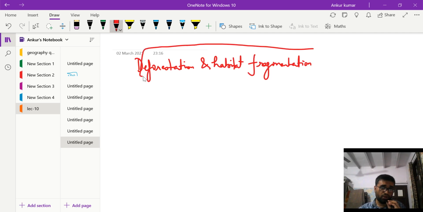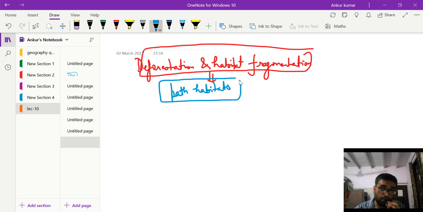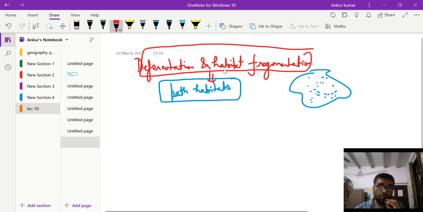Now, when we are doing deforestation and habitat fragmentation, we are creating patch habitats. Let us do it in detail. What is this patch habitat? For example, this is the Bandipur forest reserve, and you are creating a road in this Bandipur forest reserve.